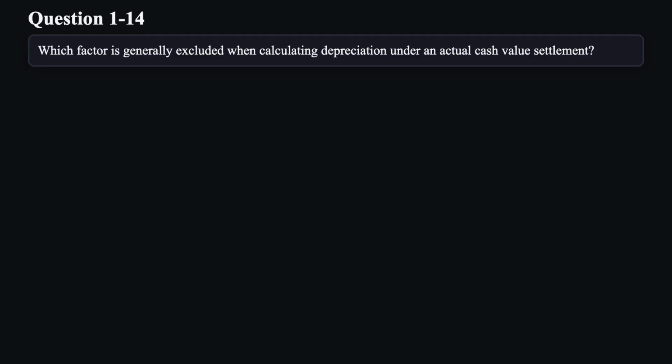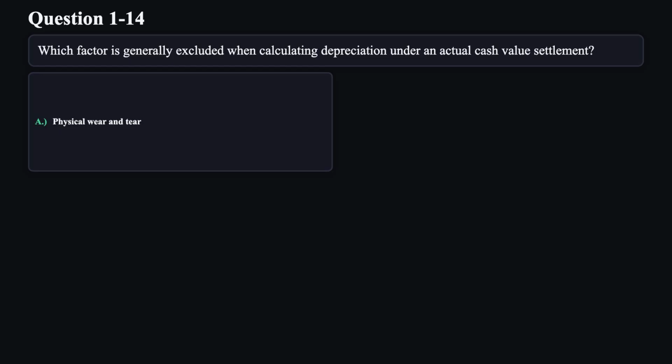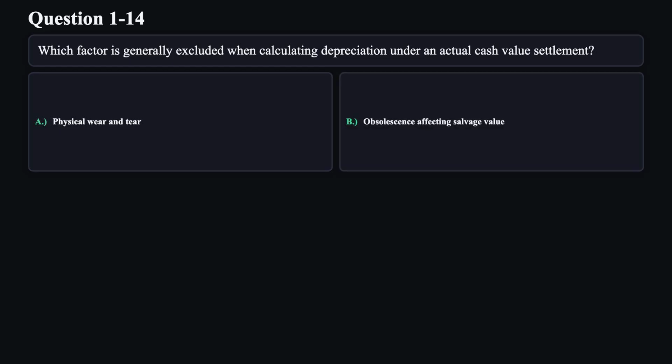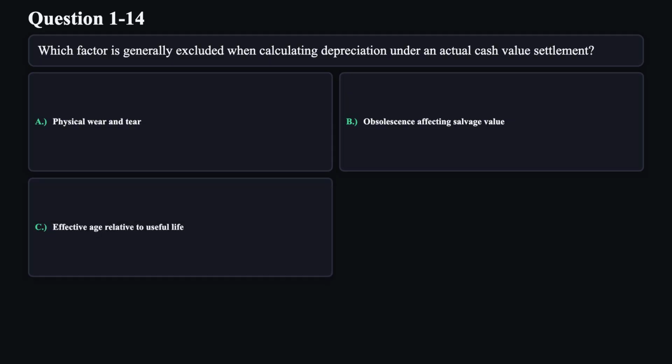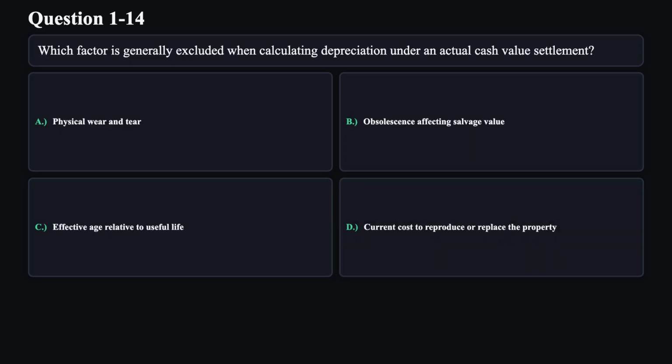Question 14. Which factor is generally excluded when calculating depreciation under an actual cash value settlement? A. Physical wear and tear. B. Obsolescence affecting salvage value. C. Effective age relative to useful life. D. Current cost to reproduce or replace the property.